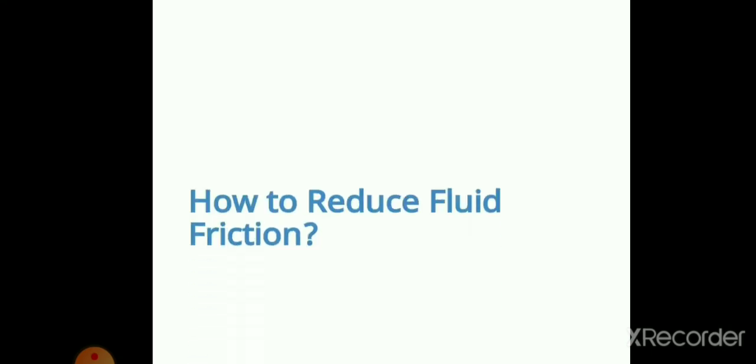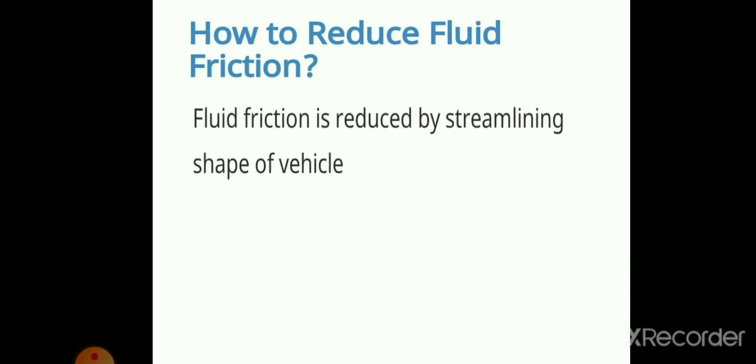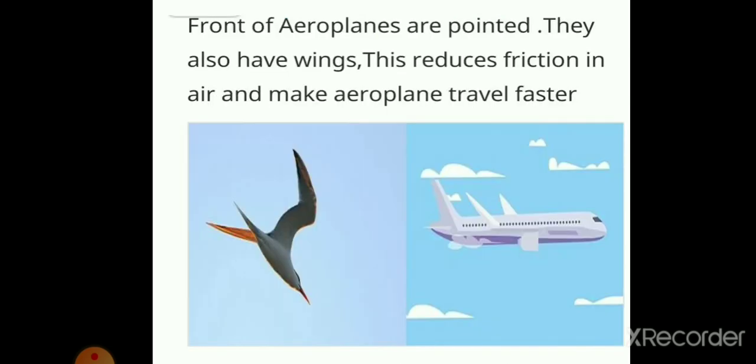This helps in reducing air resistance, increasing the speed and efficiency of an object. So fluid friction is reduced by streamlining the shape of the vehicle. Let us see where it is done. The first example: the front of an aeroplane is pointed and it has wings.